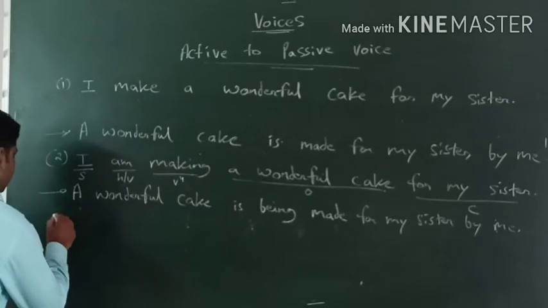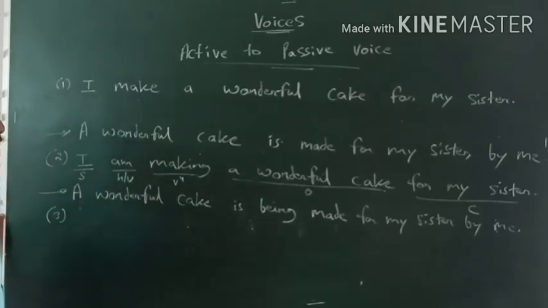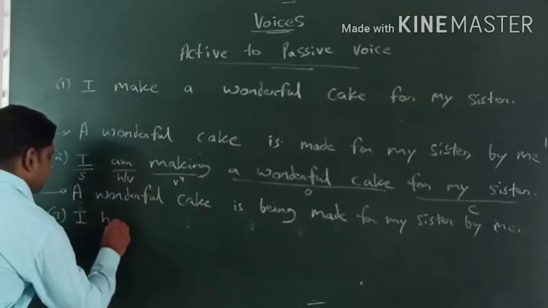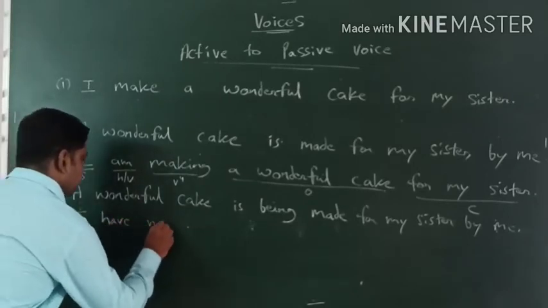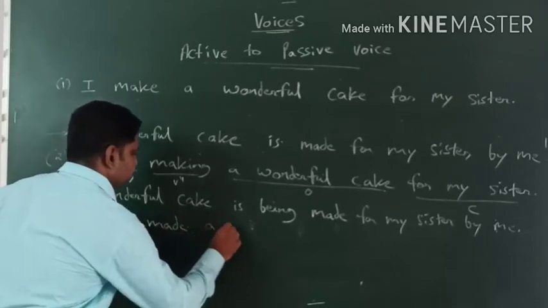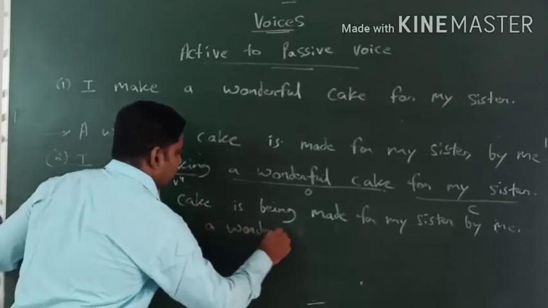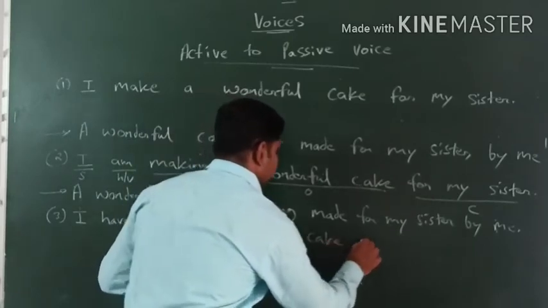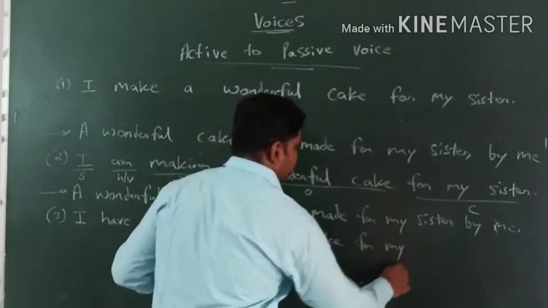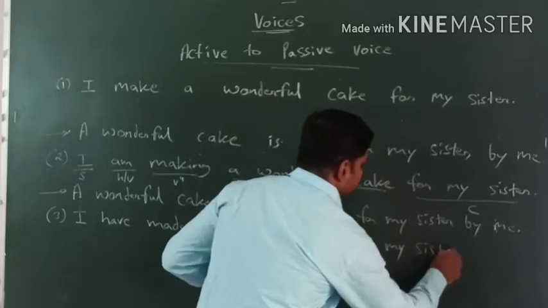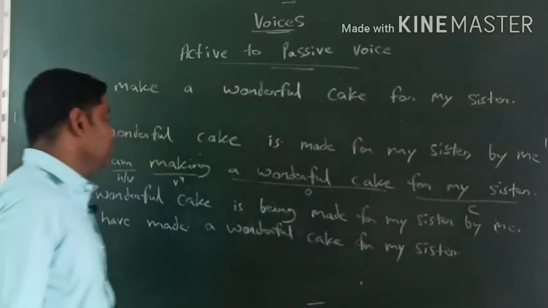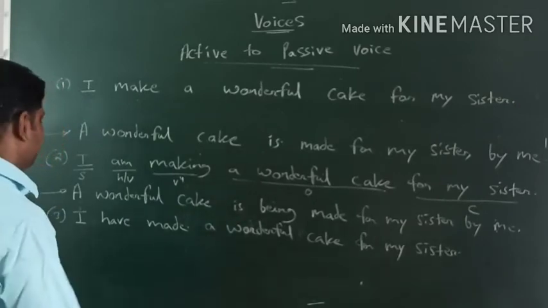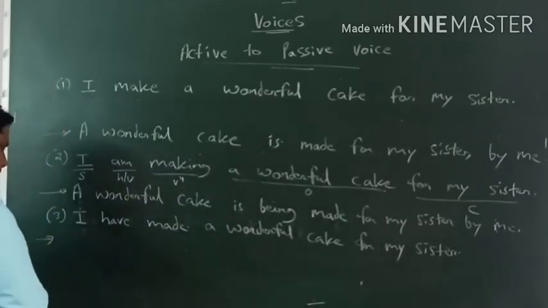Now we check out this same sentence in present perfect. I have made a wonderful cake for my sister. This is the sentence I have written on the board that has gone into present perfect tense. ये present perfect tense में है. So passive voice में कैसा होगा?